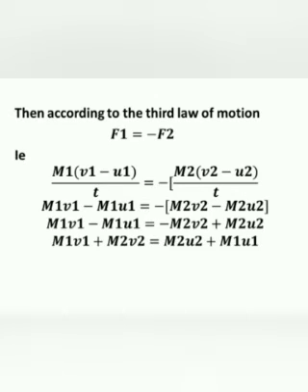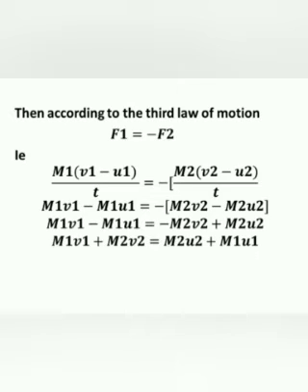That is, m1 into (v1 minus u1) the whole divided by t is equal to minus m2 into (v2 minus u2) the whole divided by t, which gives m1 v1 minus m1 u1 is equal to minus m2 v2 minus m2 u2.